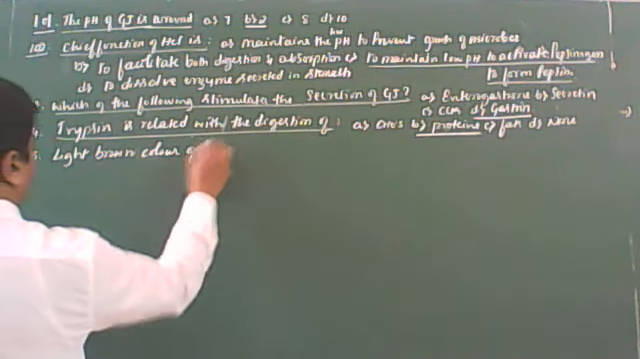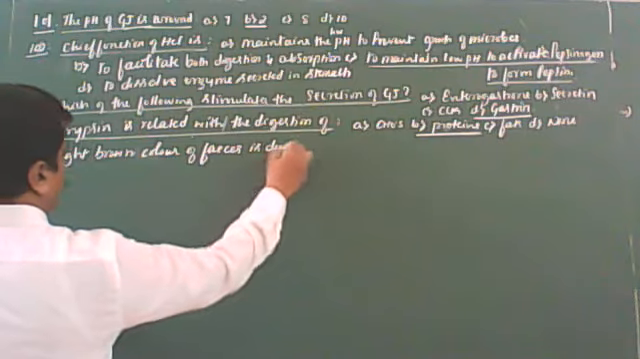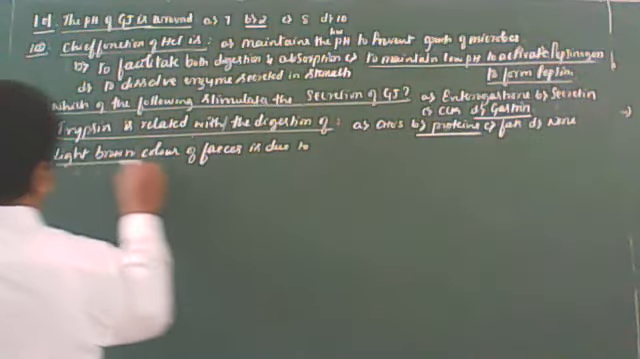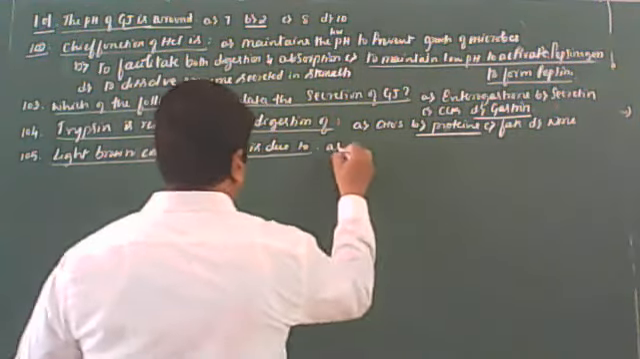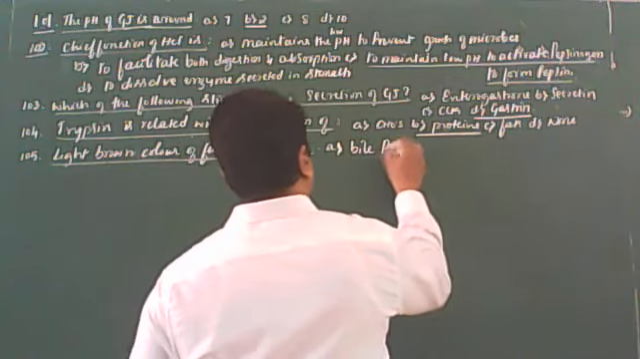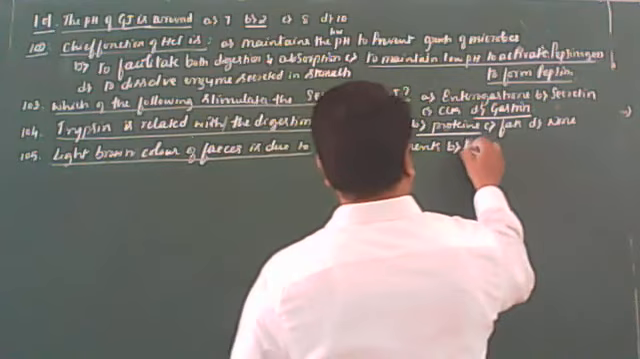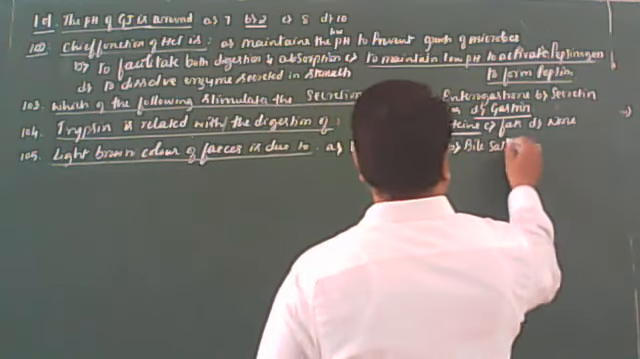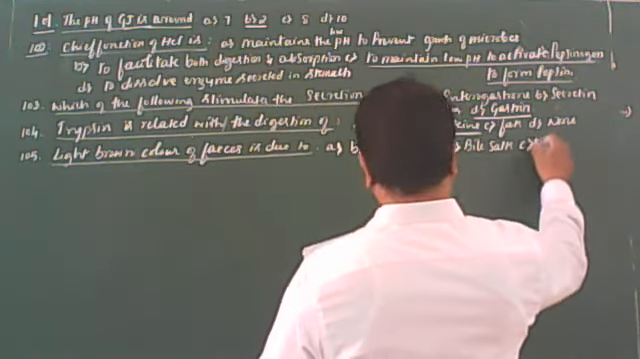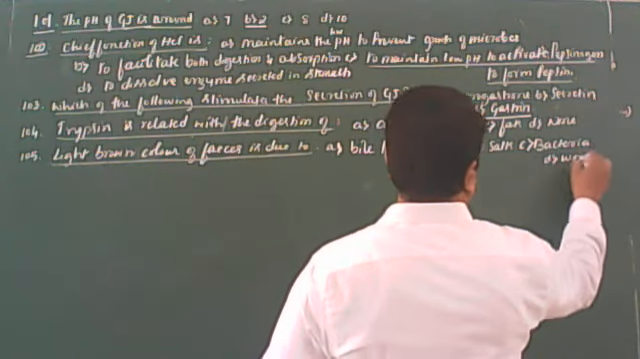Color of feces is due to, yes, this is also important. Light brown color of the feces is due to option A, bile pigments. Option B, bile salts. Option C, bacteria. Option D, worms. Yes, these are the options, students.